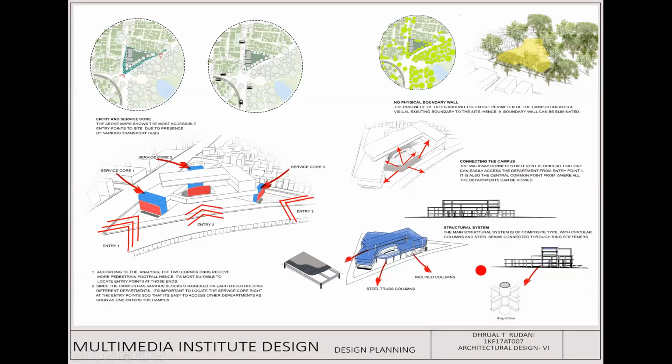Talking about the structural system, it's a composite type, that is, concrete columns and steel beams were used, which are joined by the ring stiffness. And metal decking, composite metal decking, was the type of floor slab that was used, which had girder beams. In some places, steel truss columns and also inclined columns were introduced.